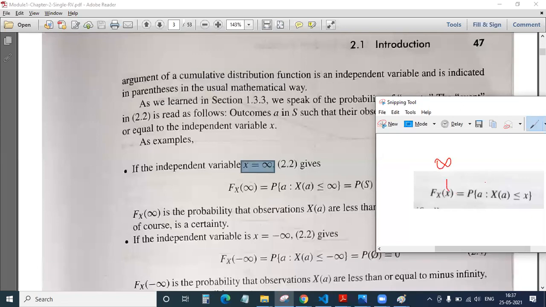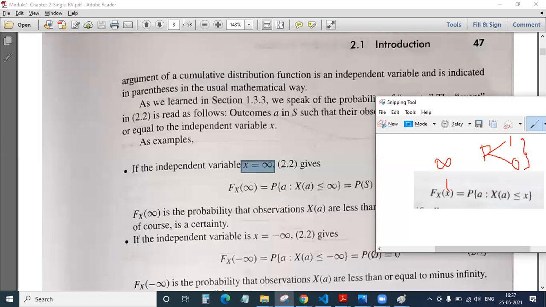Now, one thing you should always remember, friends, is that the maximum value your probability can take is 1, and the minimum value your probability can take is 0. That means whenever we calculate a probability, it has to be in the range of 0 to 1.